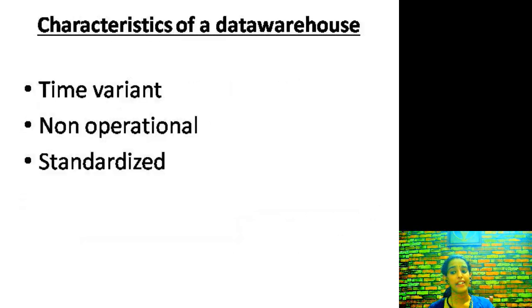And finally, we see what the characteristics of a data warehouse are. One is non-operational data. What is non-operational data? As we discussed, it contains a copy of data from different databases. So it is not real time; it contains historical data also.